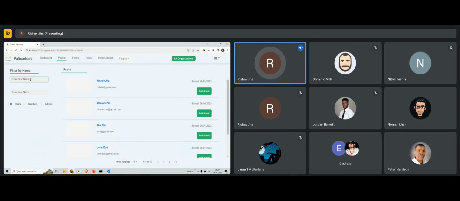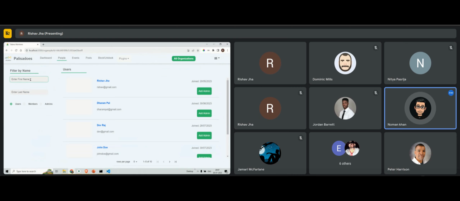So you are telling us the admin can add a member, but for joining an organization, we already have a mobile app and a user portal where a user can directly join an organization and be a member. Why does the admin need to add a member? And there is no use of having the whole list of users here if they are not a member.